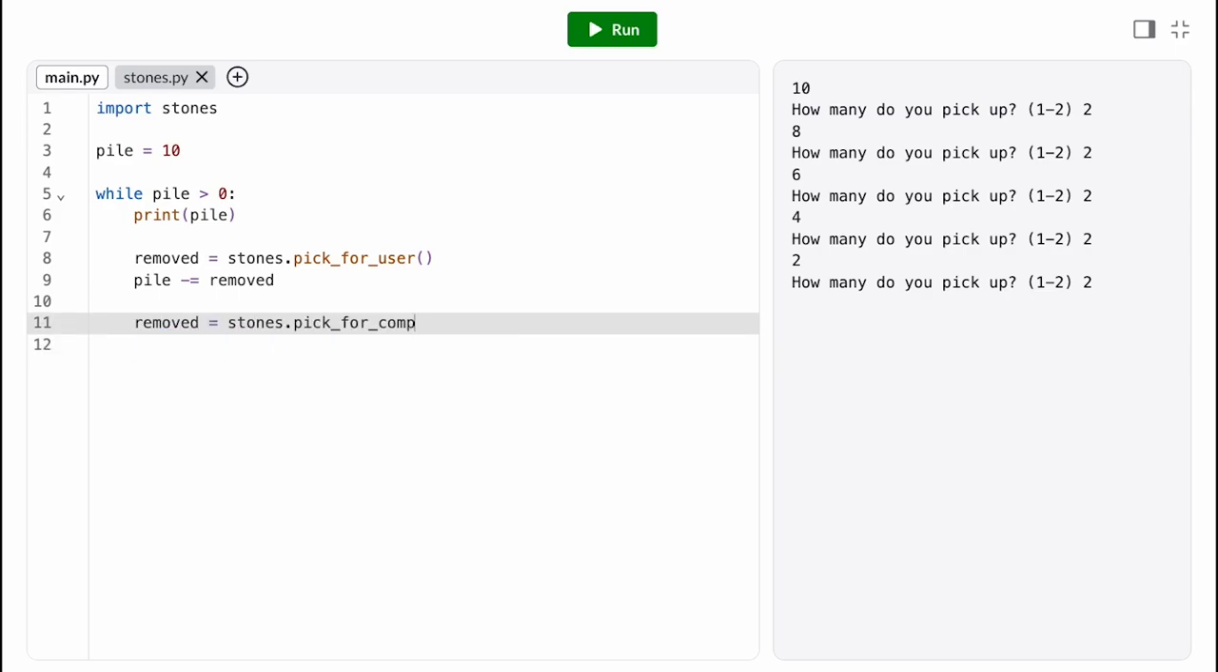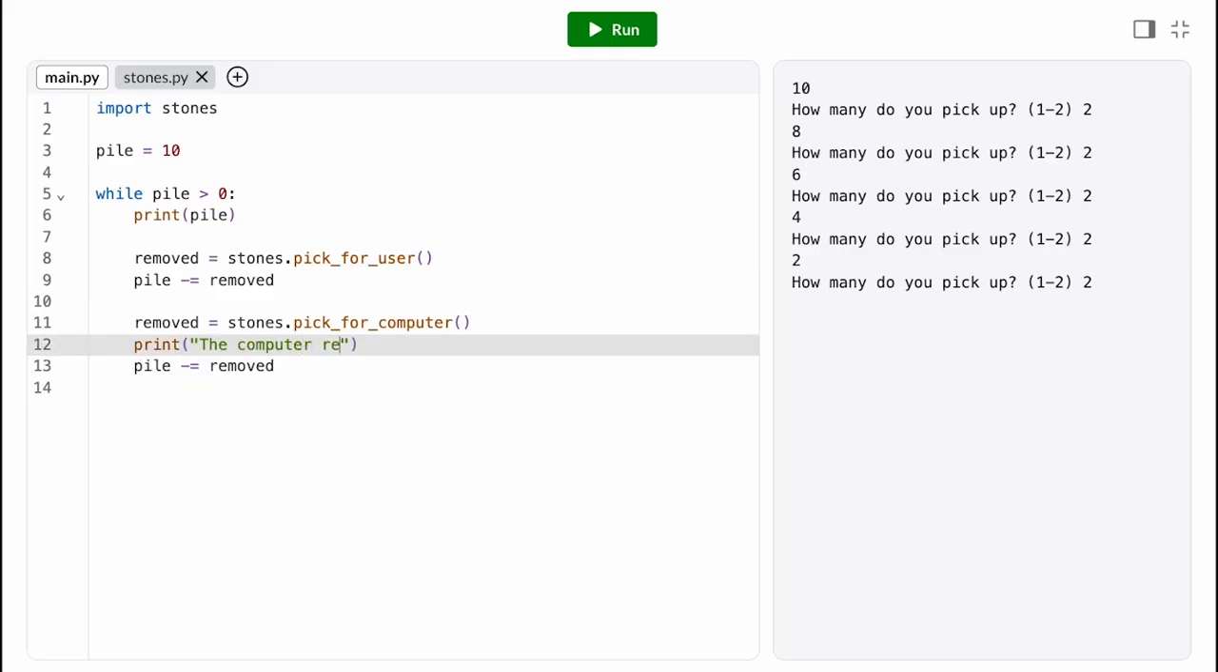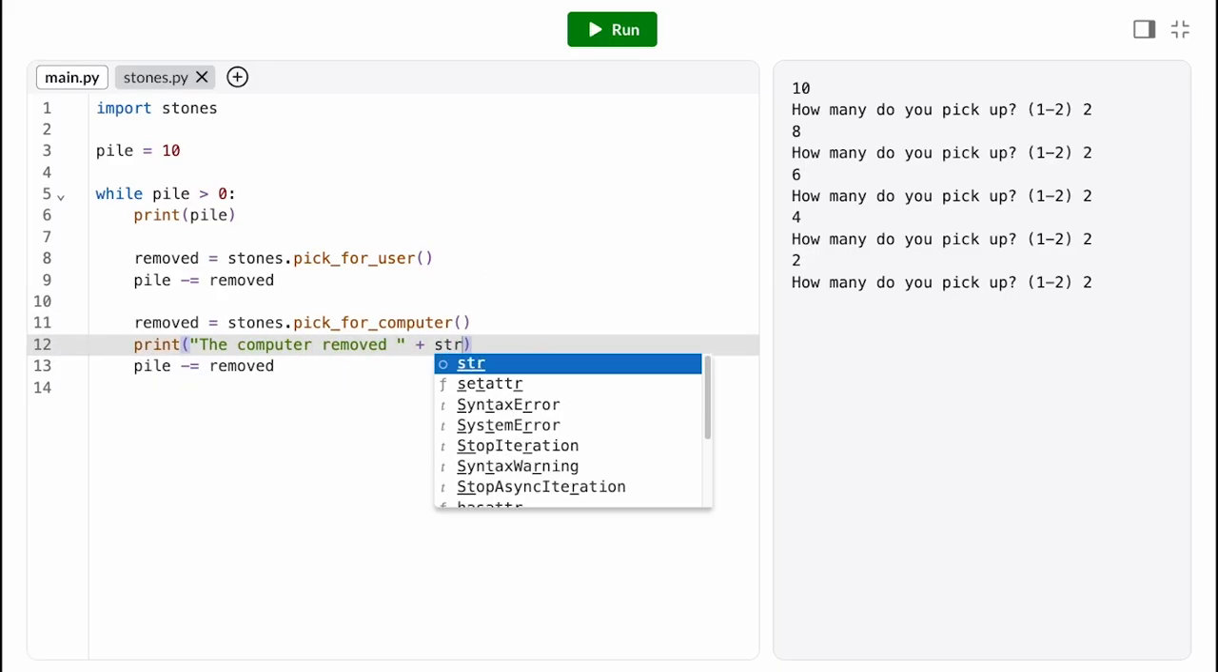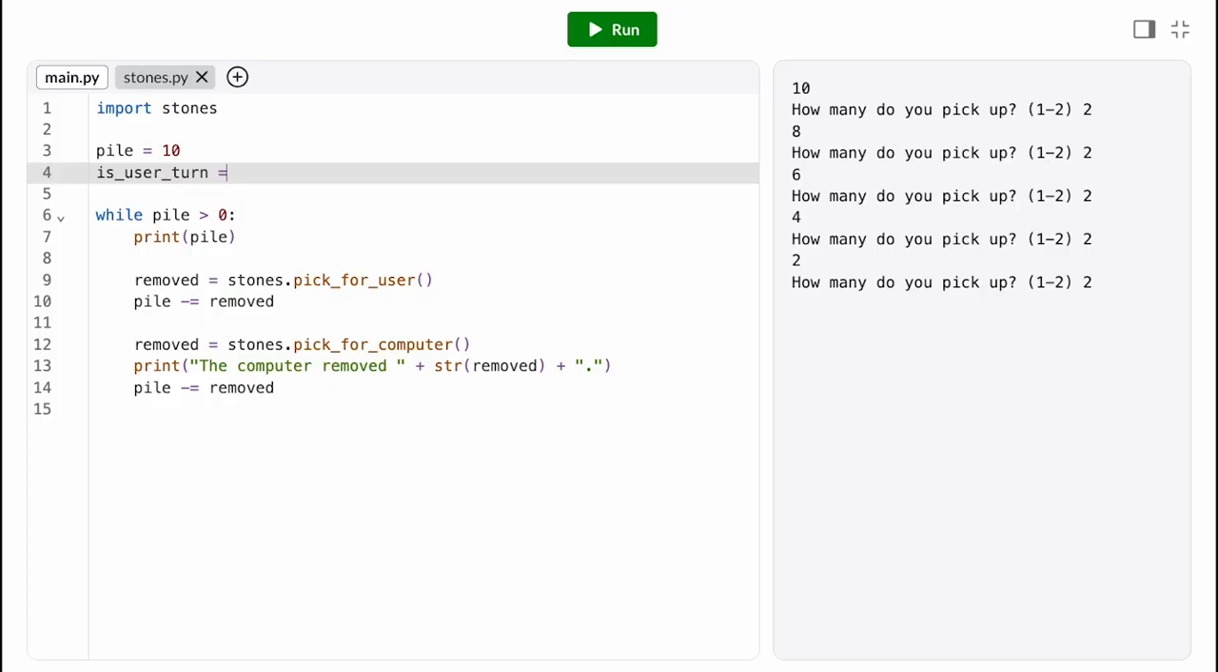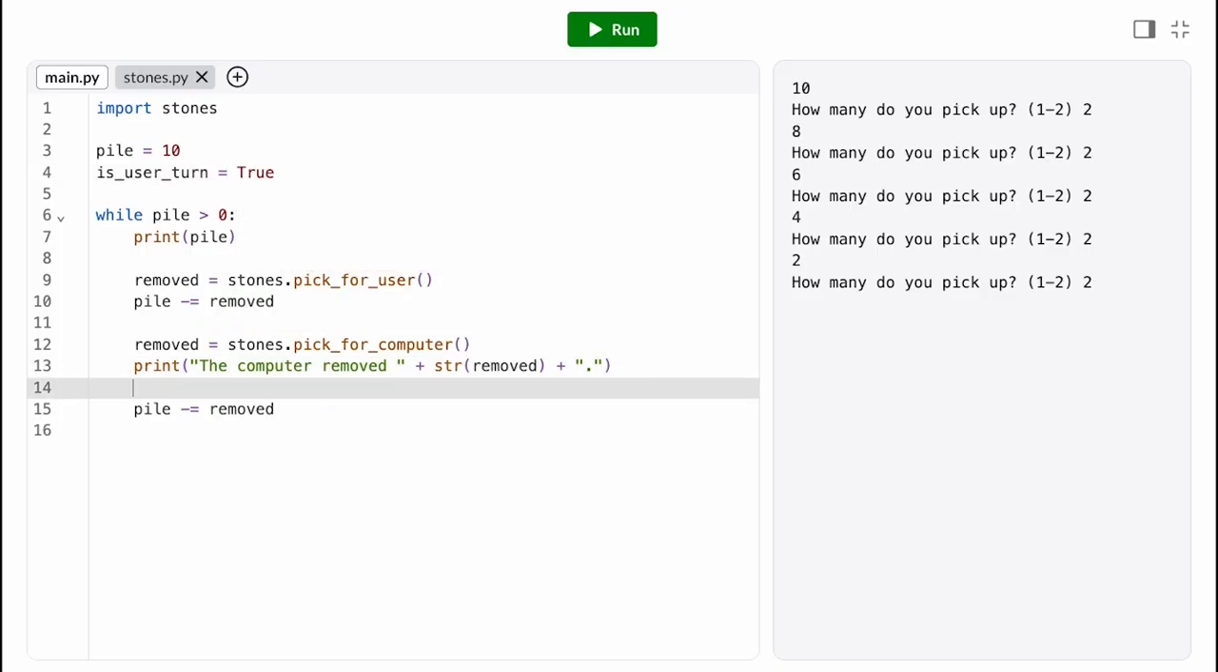Now let's add in the computer player's turn. Just like the user, the computer will pick a number of stones and remove those from the pile. But we can't just put this in the loop body after the user's turn, because what if the user has already picked the last stone? The computer shouldn't get another turn, because the game's already over. Instead, we want to alternate players on each iteration of the loop. So we'll add a new variable to keep track of whose turn it is.